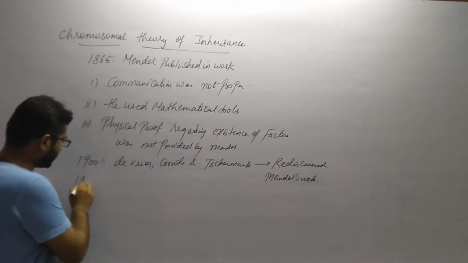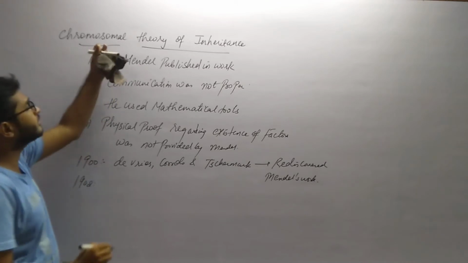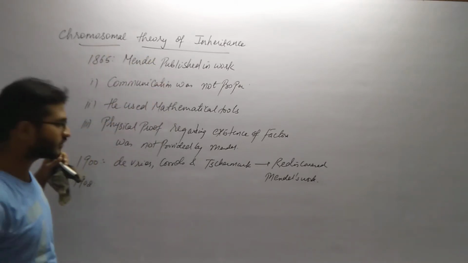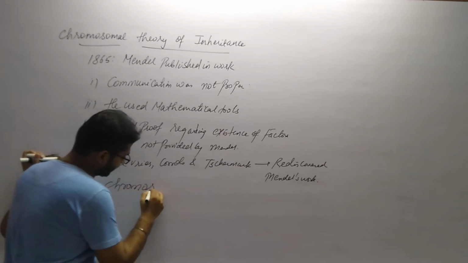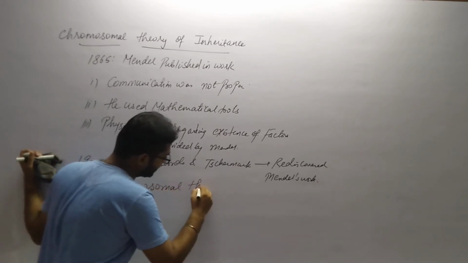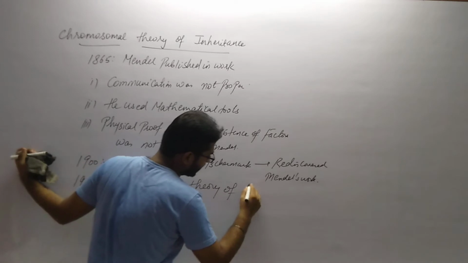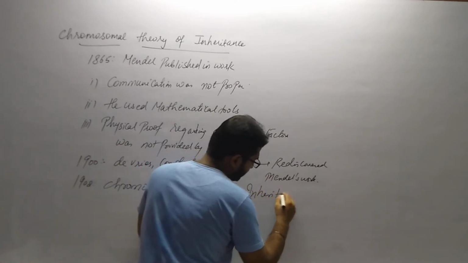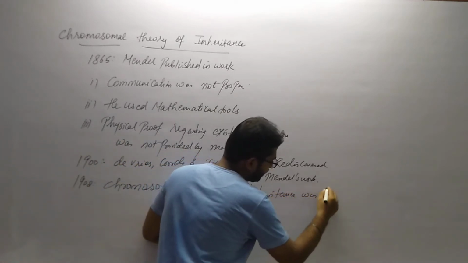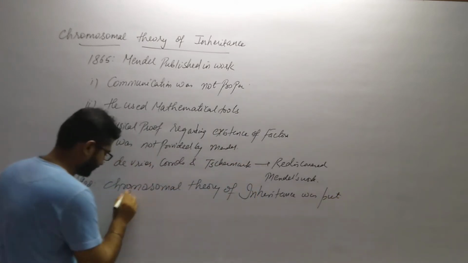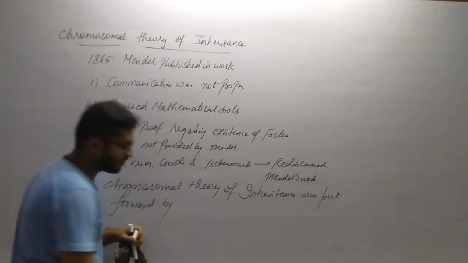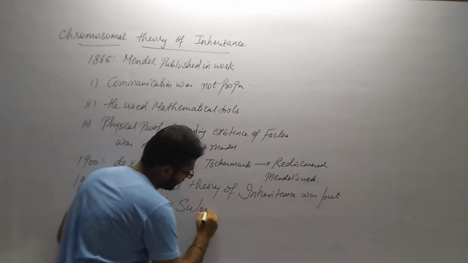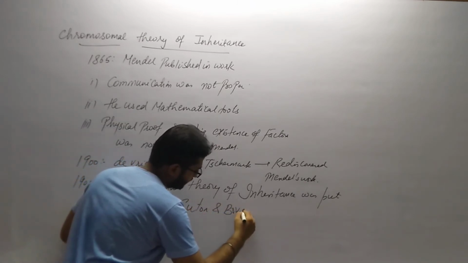And in the year 1902, the chromosomal theory of inheritance was put forward by Sutton and Boveri. S-U-T-T-O-N, Sutton and Boveri.